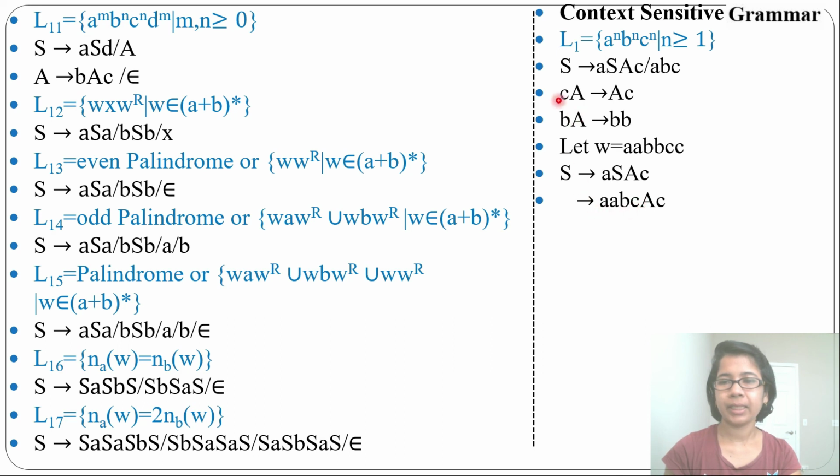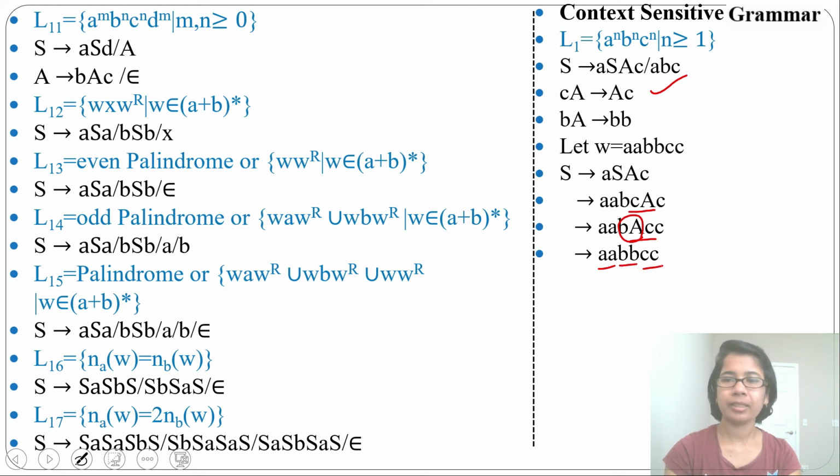Next, from C A we derive A C, so just in place of C A write A C. We just used this production. Next from this B A we derive B B. Now we got AABBCC.